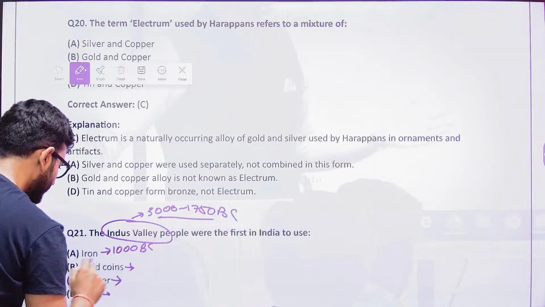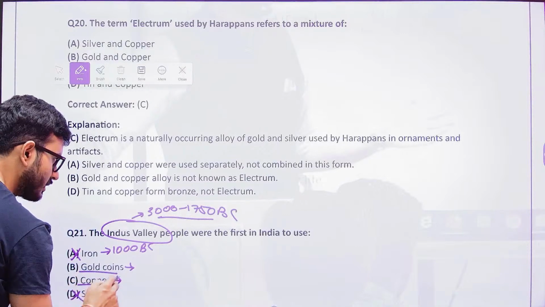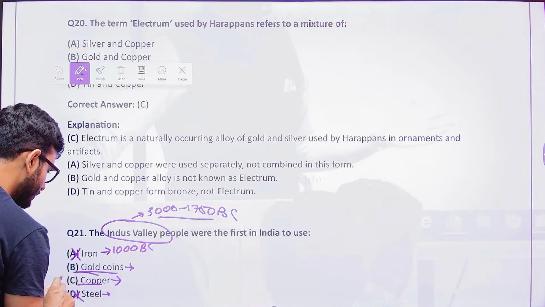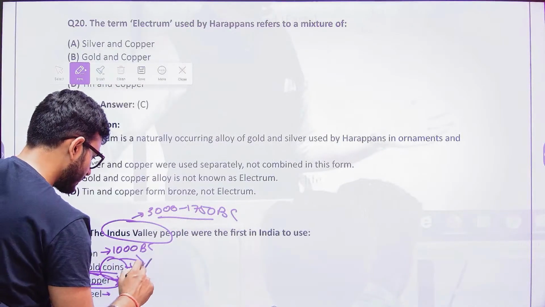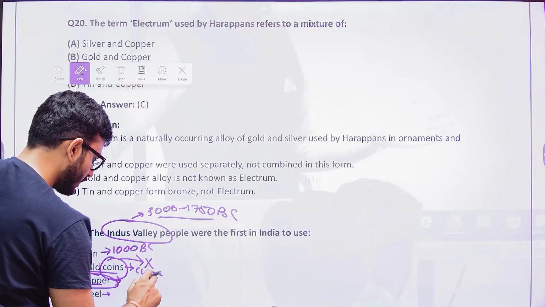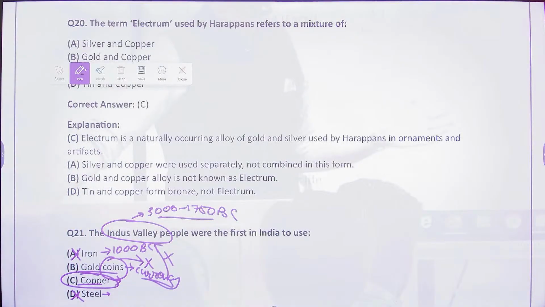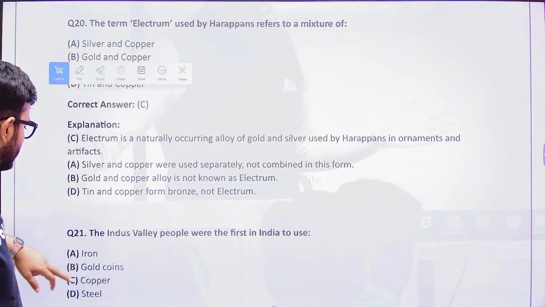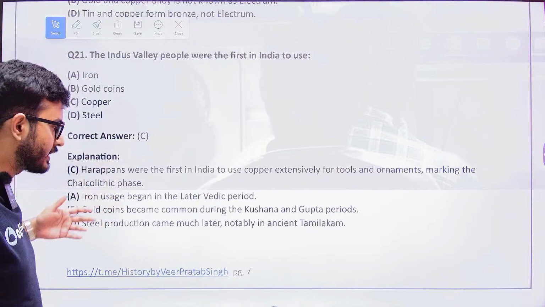So with elimination we can eliminate A and D. After this, when we talk about gold coins and copper, these were the people who utilized copper for the first time in India. The system of coins was not there. Coins are currency. The aspect of currency, and especially gold currency, was not generally there during the Harappan civilization. That is why we can say that this time period was associated with copper, because gold coins generally came during the time period of the Kushans and the Indo Greeks.